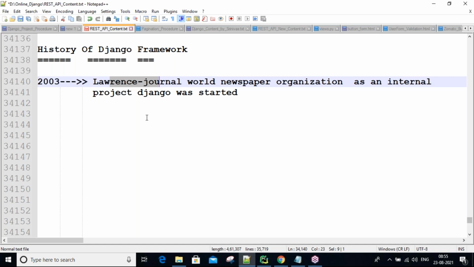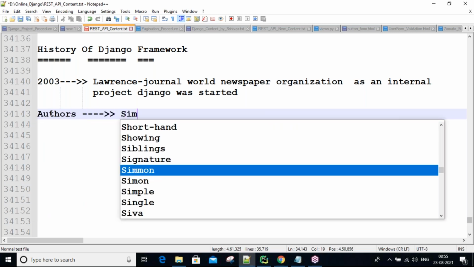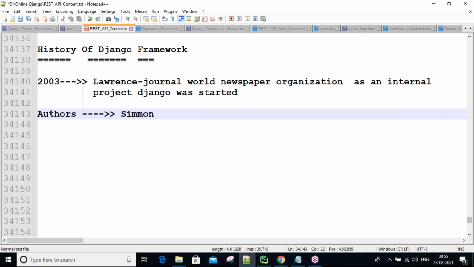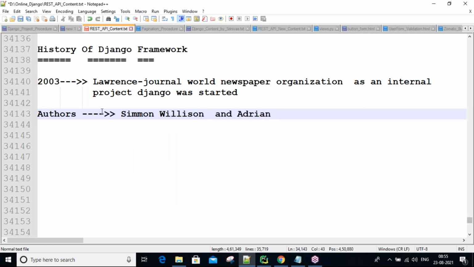So Django was also started as an internal project for this company, guys. Who started it? The authors, guys. Simon Willison and Adrian Holovaty, two authors.